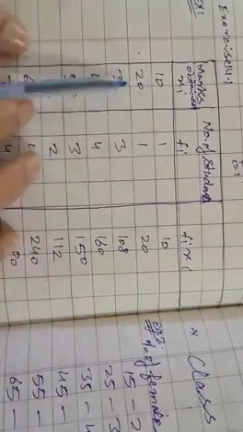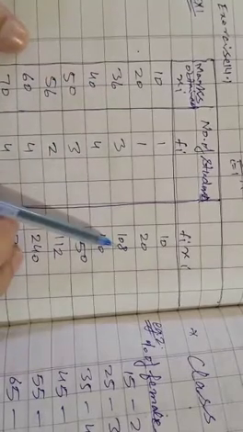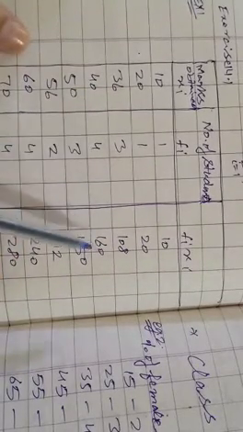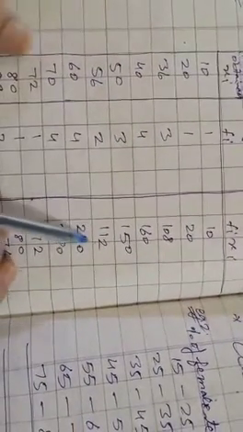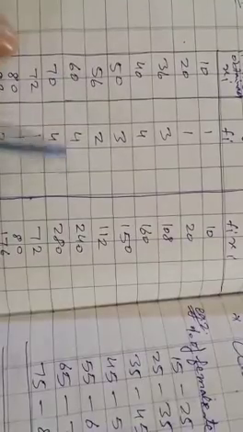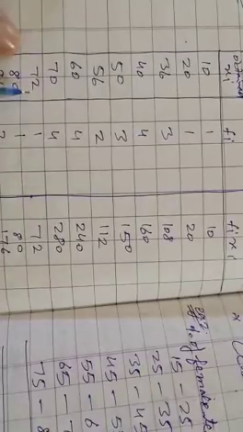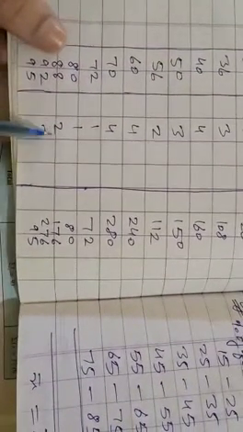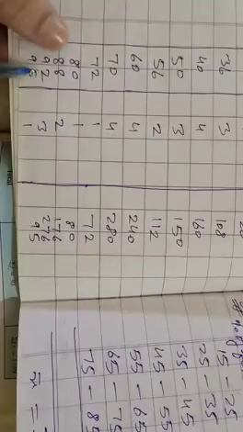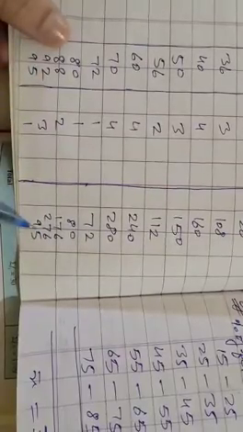10 times 1 is 10, 20 times 1 is 20, 36 multiply 3 is 108, 40 multiply 4 is 160, 50 times 3 is 150, 56 multiply 2 is 112, 60 multiply 4 is 240, 70 multiply 4 is 280, 72 times 1 is 72, 80 times 1 is 80, 88 times 2 is 176, 92 times 3 is 276, 95 times 1 is 95.